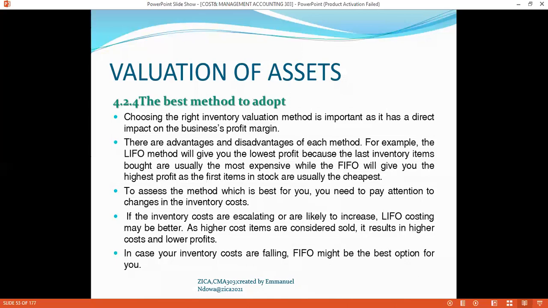Then you need to come up with the best method you can employ to value your inventory within your particular business, so that you can present to management for better decision making.